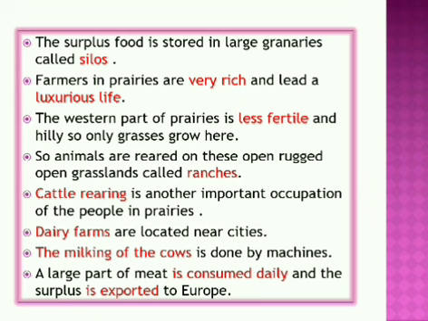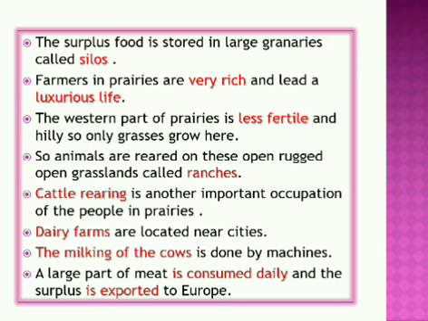So what is this portion used for? For rearing of animals. These open grasslands are called ranches. Cattle rearing is another important occupation of the people in prairies. Dairy farms are located near the cities. The milking of the cows is done by machines. They use machines to take out milk from the cow.